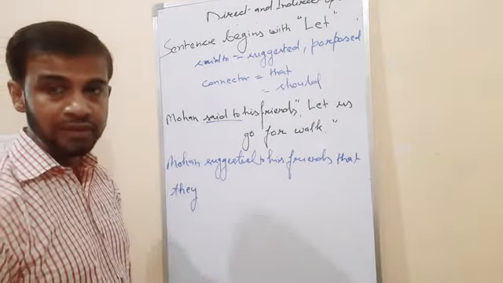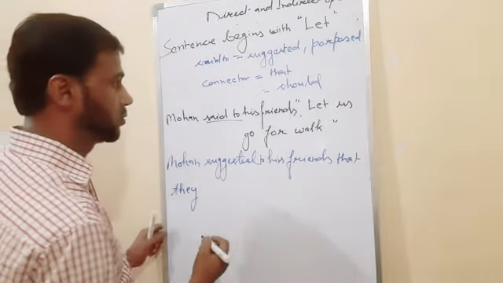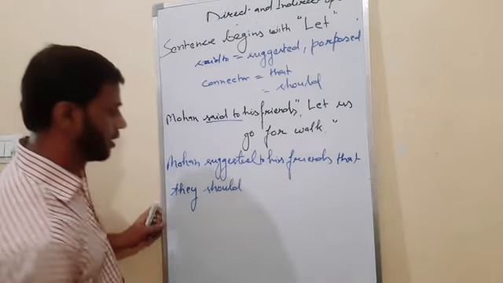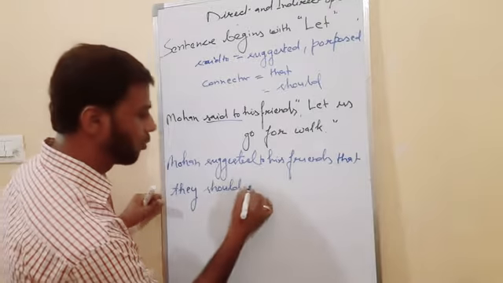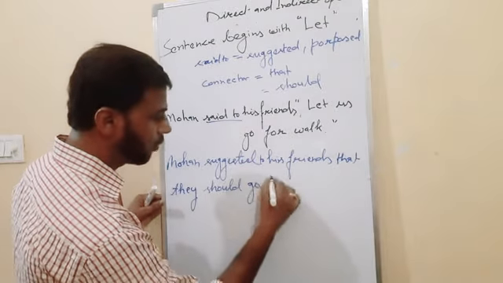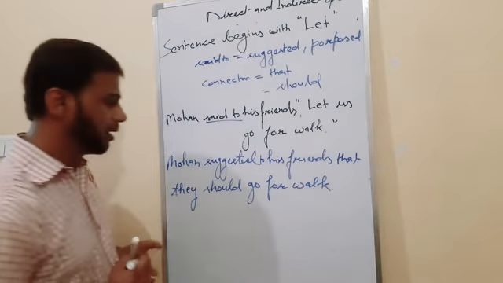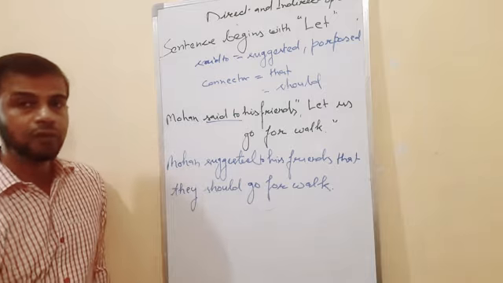So first we write the subject. After the subject, what do we write? Verb. So helping verb first, "should", for "let". Okay, "they should", then verb, "go". They should go for walk. Mohan suggested to his friends that they should go for walk.